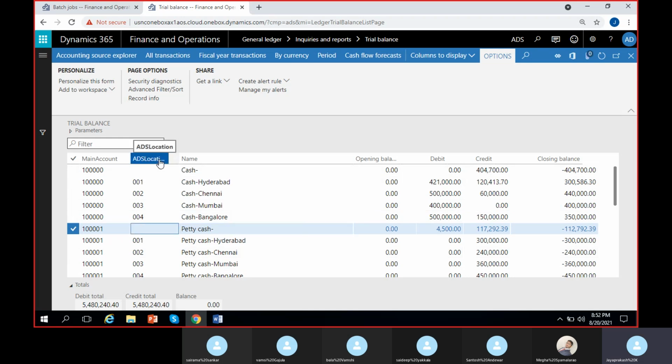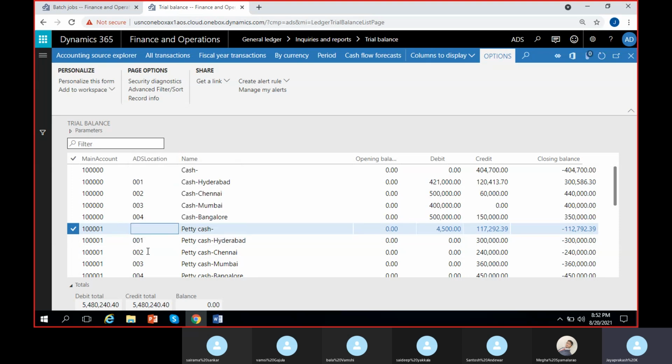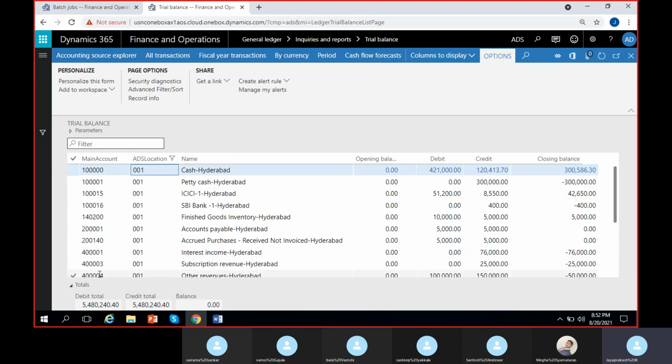So here you see location, right? This you can filter. You can select the location value, not Hyderabad, just 001 is the Hyderabad location as you can see here. So I'm applying 001 here. Now you can see all the accounts plus Hyderabad values, only main account plus Hyderabad combination values.